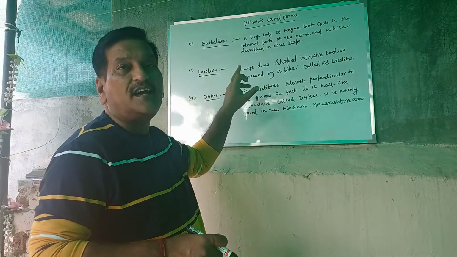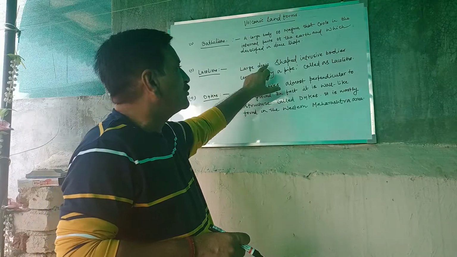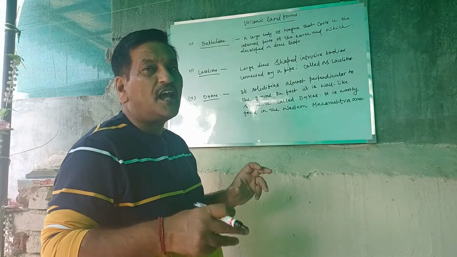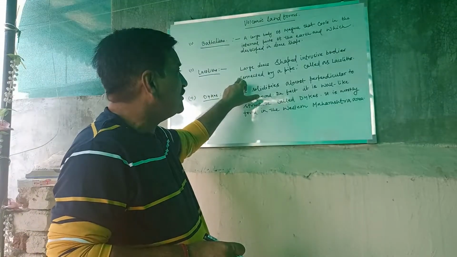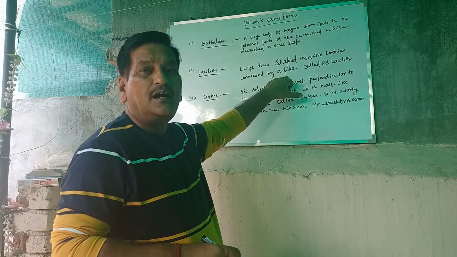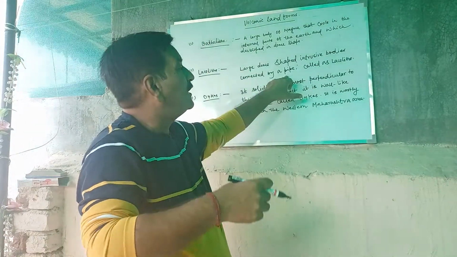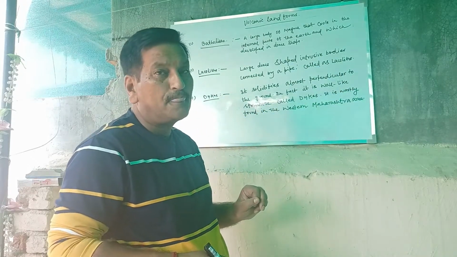Second one, that is laccolith. Laccolith means a large dome-shaped intrusive body which is accumulated in the internal parts of the earth, connected by a pipe, and it is well linked with the help of a pipe. That is called laccolith. Is it clear?